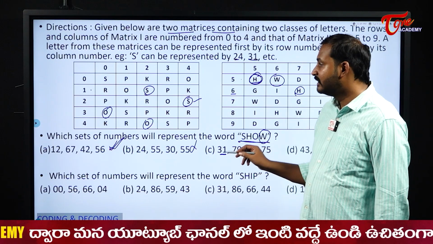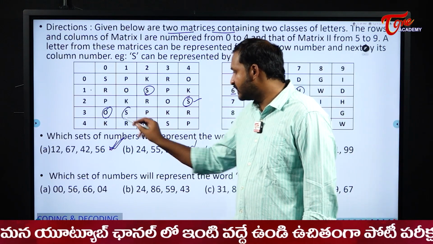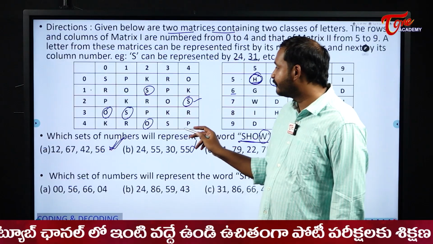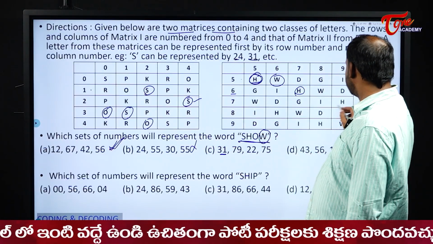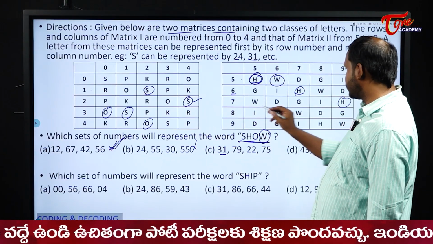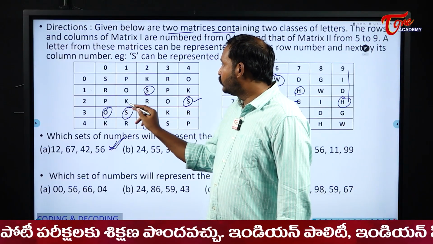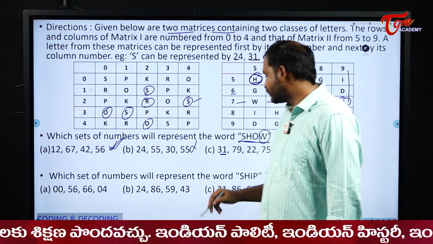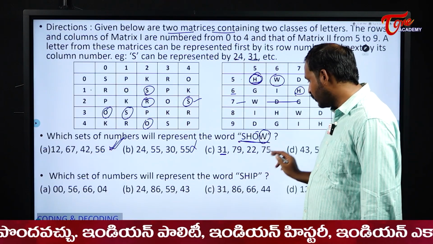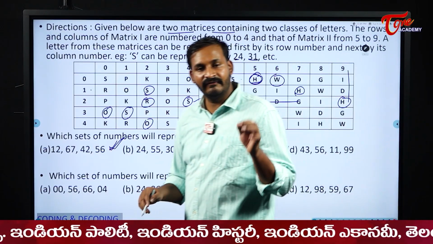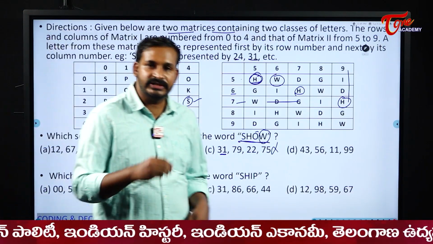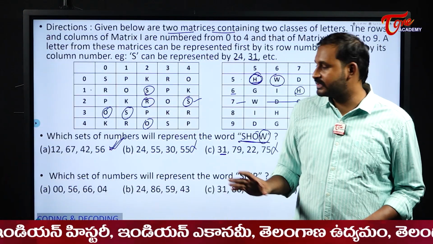Next 3, 1. Where is 3? Here 1 S. That is fine. Next 7, 9. H. That is also fine. Next 2, 2. 2 and 2. What is it? R. But actually what do we want? O. So that is also not our answer. In this manner, we will verify the options and eliminate. Just by option elimination, we will write the answers for this type of question.